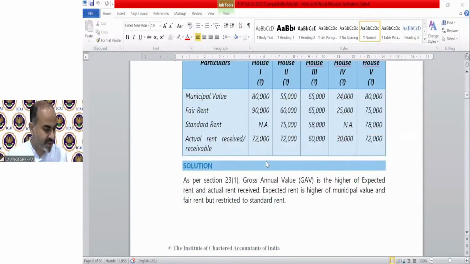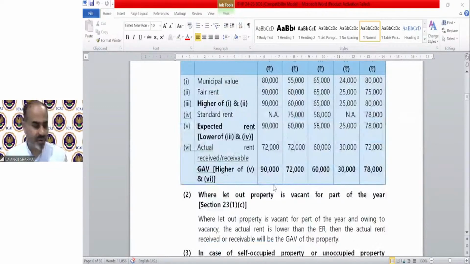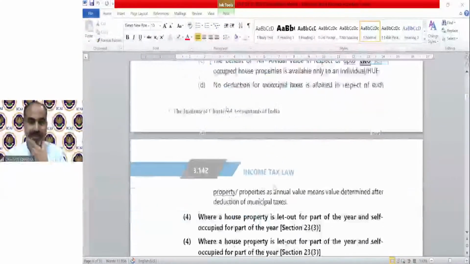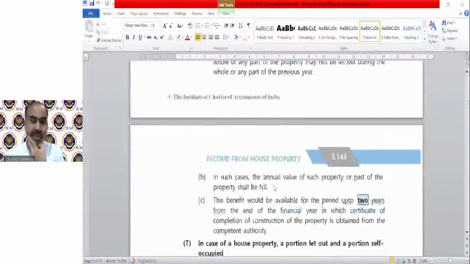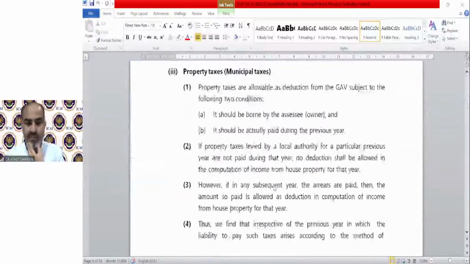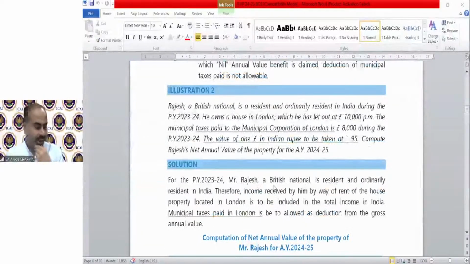Moving on to the next illustration. You can see the solution, of course. Illustration number 2, page number 3.145. It says Rajesh, a British national, is a resident and accordingly resident in India during the previous year 23-24. He owns a house in London which he has let out for £10,000 per month. The municipal taxes paid to the municipal corporation of London is 8,000. During the previous year 23-24, the value of Indian rupees taken is 95. So calculate the net annual value.